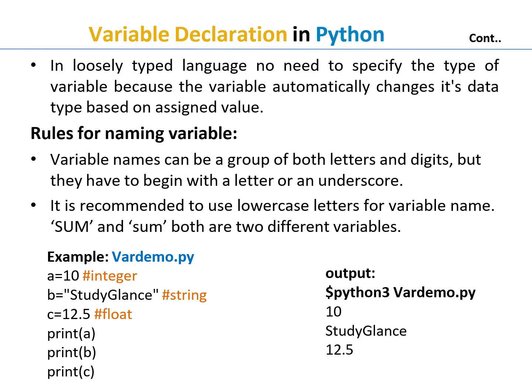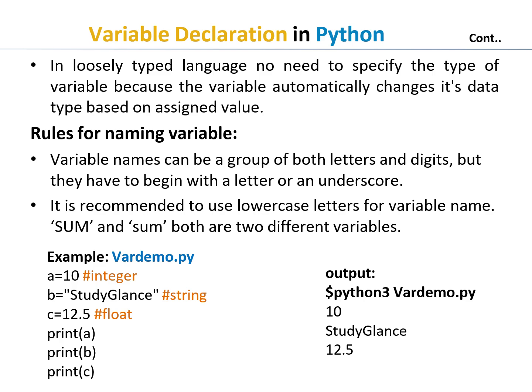Then rules for naming a variable. A variable name can be a combination of both letters and digits, but it has to begin with a letter or underscore. It is recommended to use lowercase for the variable name. Here, Sum and sum are two different variables. First one is a capital letter and the second one is a small letter. So it is recommended to use lowercase for the variable name.